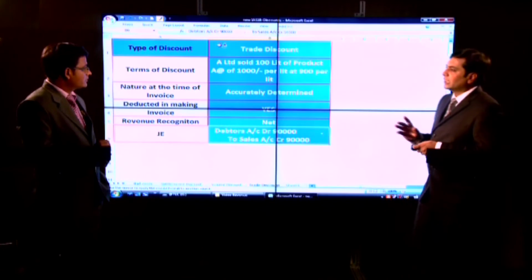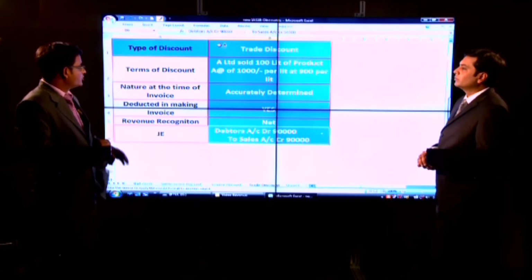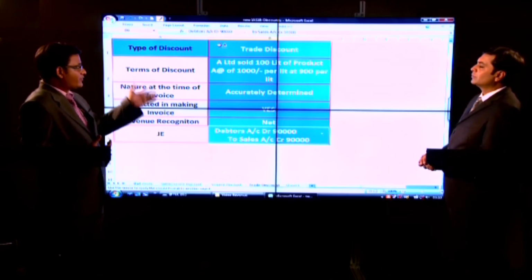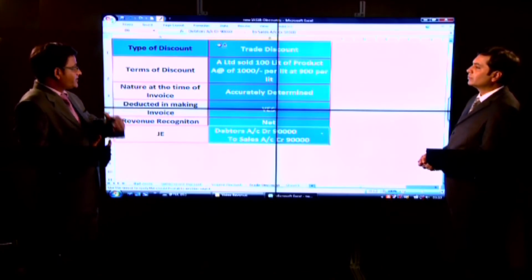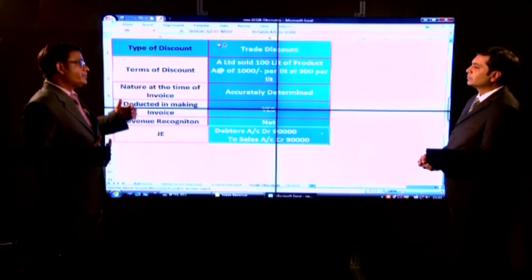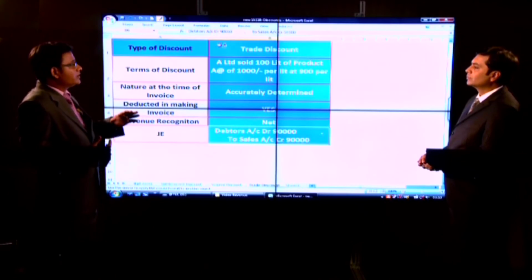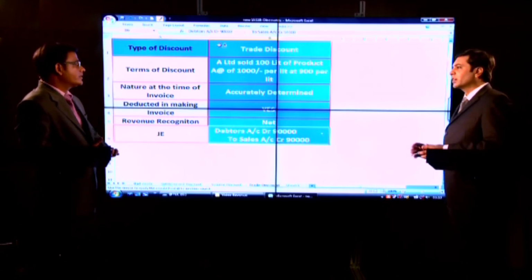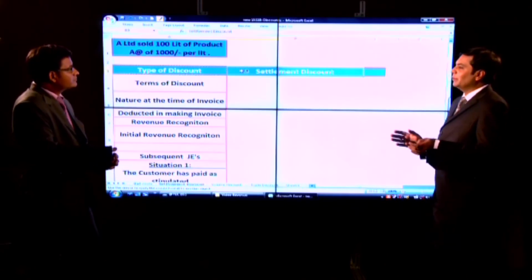sales with 90,000 rupees. So you mean to say that we will not take the sales at rupees 1000 at first instance and put the discount of 100 rupees into my P&L account. Instead, we will take the sale price as 900 rupees from 0 point of time. Absolutely correct. Furkan, now we will discuss settlement discount.